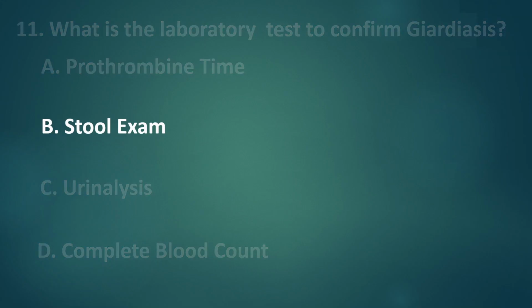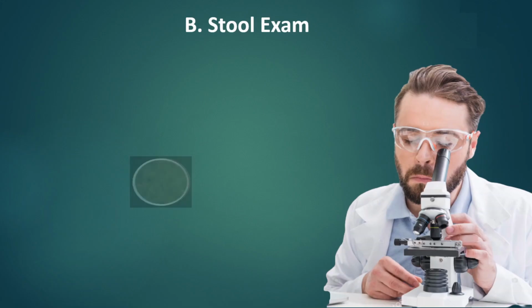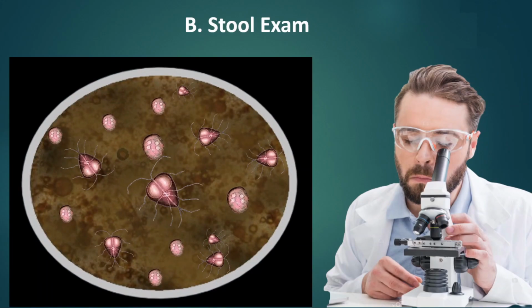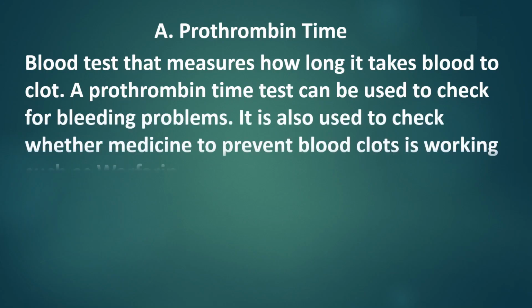The correct answer is B. Stool exam. The procedure will confirm presence of Giardiasis cyst and ova in the stool. Rationale for incorrect answers. Prothrombin time is a blood test that measures how long it takes blood to clot. A prothrombin time test can be used to check for bleeding problems. It is also used to check whether medicine to prevent blood clots is working, such as warfarin.